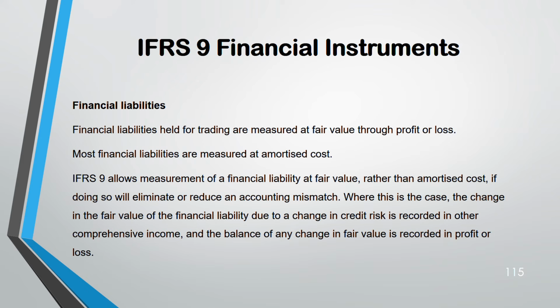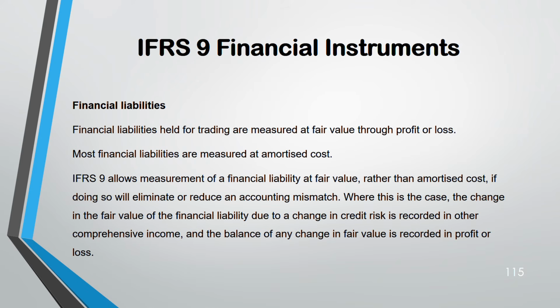Maybe this you will not understand, but there are questions on this. Okay. Let's say, for example, the change in the fair value of financial liabilities due to a change in credit risk that is recorded in other comprehensive income. Okay. And any balance of the change in fair value is recorded in profit and loss.